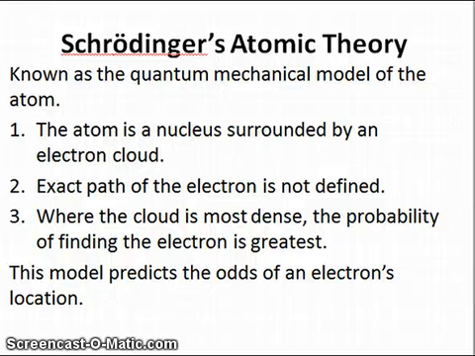And for calculating that probability, what we have to do is first solve Schrodinger's wave equation, and then we would have to square the equation to calculate the probability. That's a lot of math. We're not going to do that. But what we want you to know is Schrodinger's atomic theory and the model of his atom.